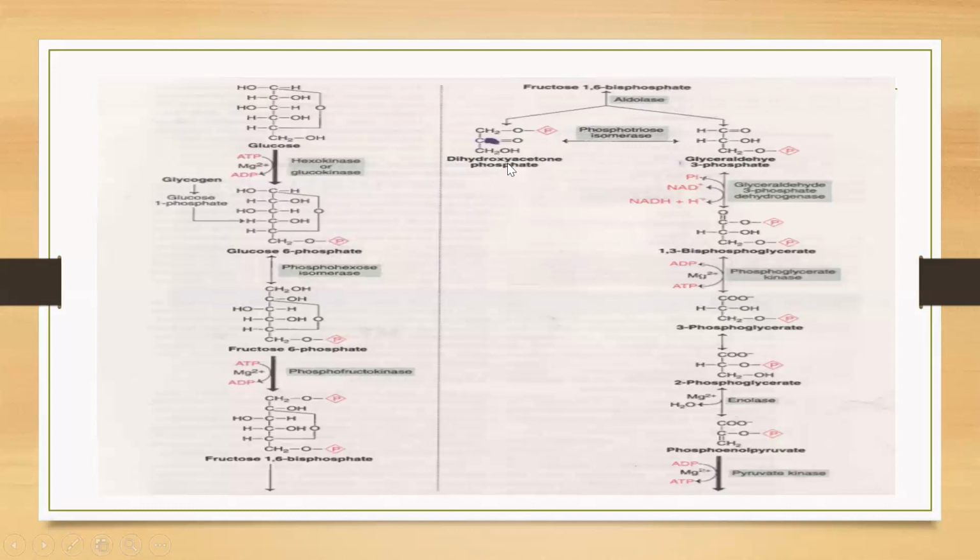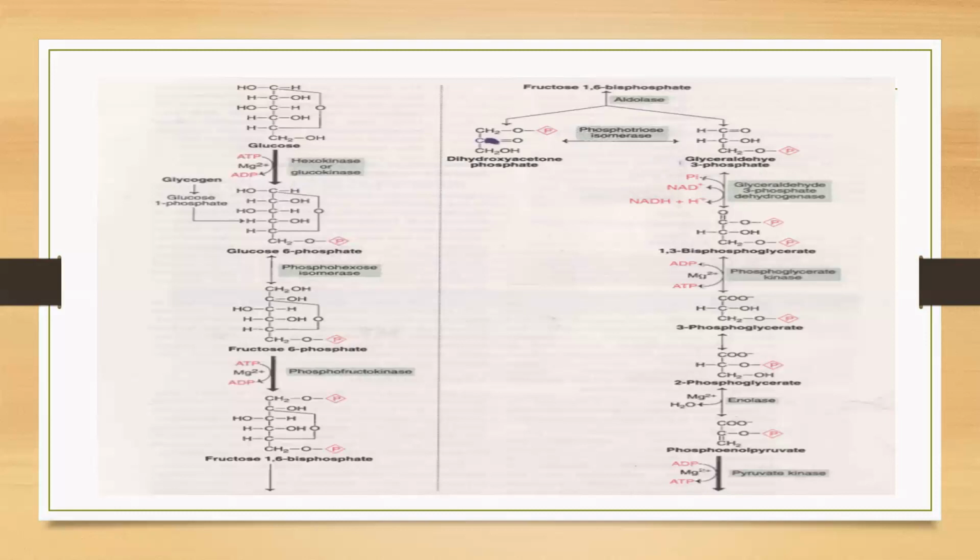compounds, that is dihydroxyacetone phosphate and glyceraldehyde 3-phosphate. And the enzyme used here is aldolase. And at this step also an isomerization reaction occurs. At this step we can say that from fructose 1,6-biphosphate we get the 2 molecules of glyceraldehyde 3-phosphate, because this dihydroxyacetone phosphate also gets converted to the glyceraldehyde 3-phosphate. So here 2 molecules of glyceraldehyde 3-phosphate we can get.